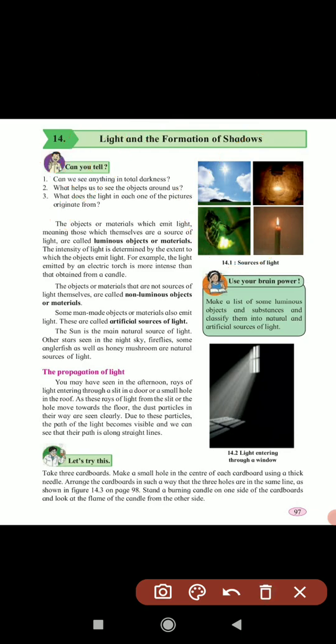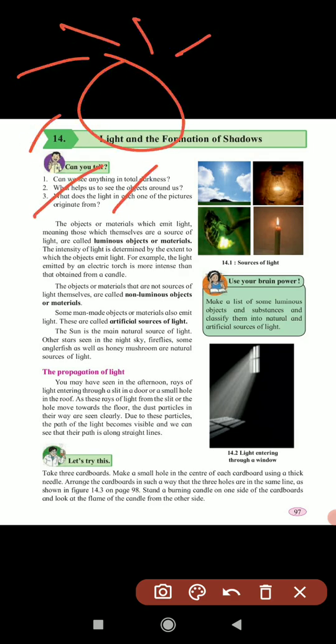But children, you know that the main source of light is sunlight, from which we are getting light. So this is a natural source of light, the main source of light, it is the sun only. Otherwise, stars in the night also have light. Again, fireflies, some insects can produce light, and angelfishes can produce their own light, and some honey mushrooms are there. These all are natural sources of light.